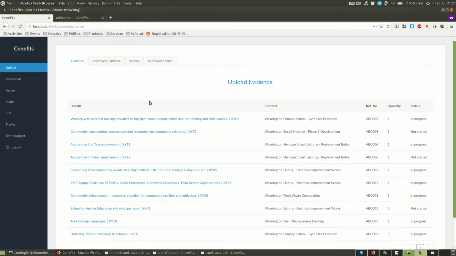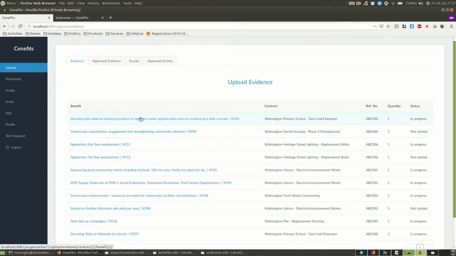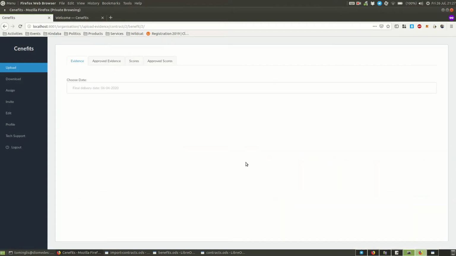or if they're in the application anyway, either on the web or on mobile, they can just look at this list and upload evidence. Only things which are due to have evidence submitted should show up, and it should also be ordered by how urgently you need to do each thing, so the most urgent things are at the top. So let's start at the top here and have a look at it.